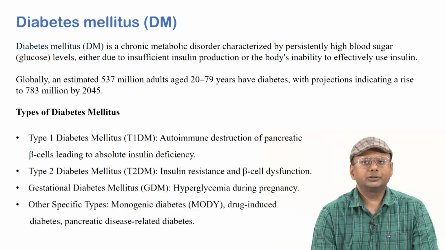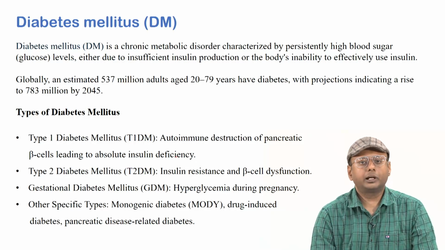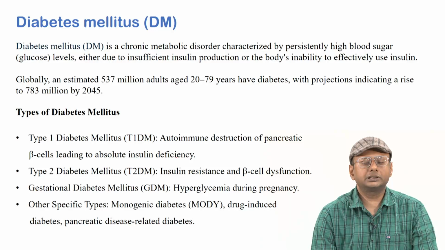So, as we said, diabetes mellitus is a chronic metabolic disorder where a persistent hyperglycemic condition is attained in the body. Globally, you can see almost 537 million adults aged 20 to 80 years are getting this deadly disease called diabetes, and this figure is ever rising. By 2045, WHO is expecting that the number of patients can go as high as 783 million.